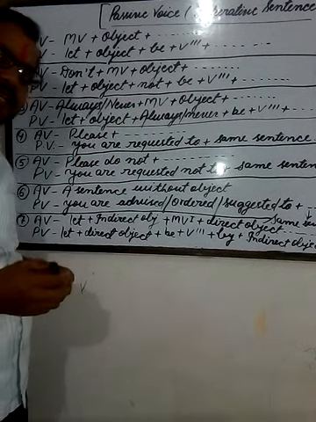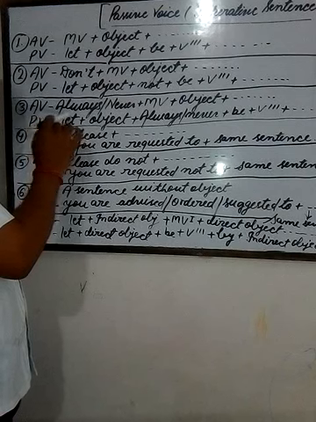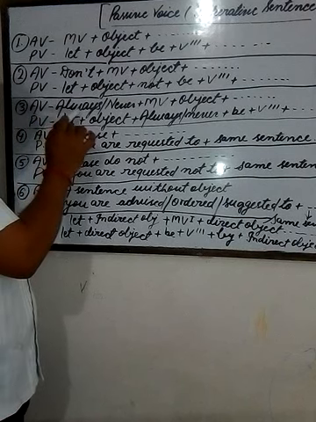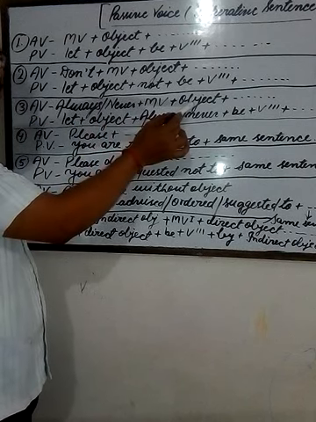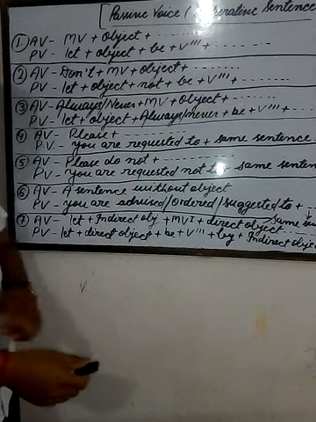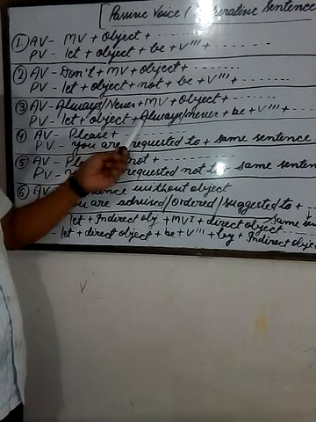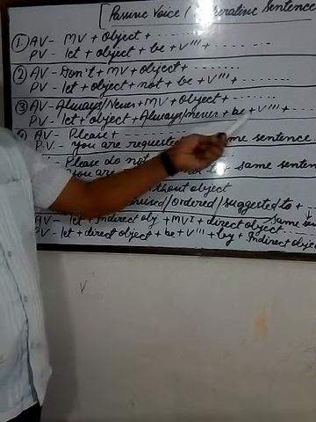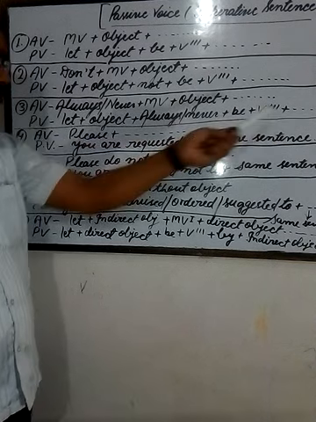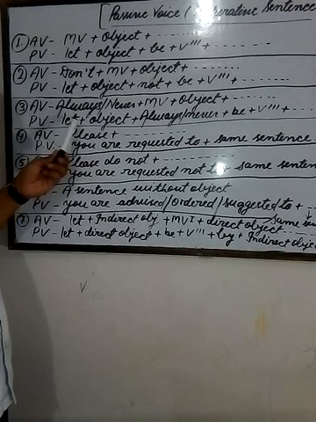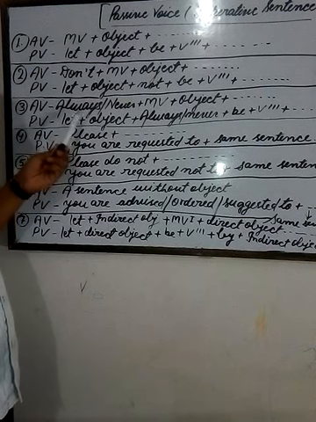The third type of sentence is that which starts with always or never, then main verb, object, plus remaining words, and this sentence will be written in passive voice as: let plus object plus always or never plus be plus third form plus remaining words. For example, always speak the truth.